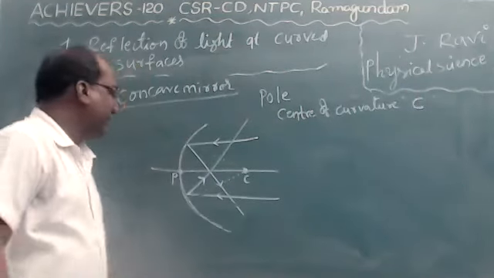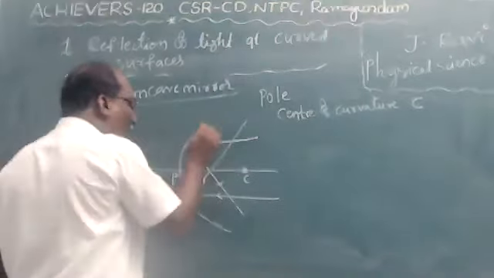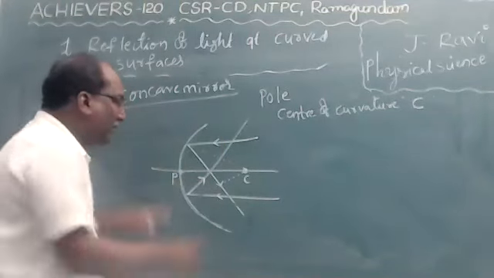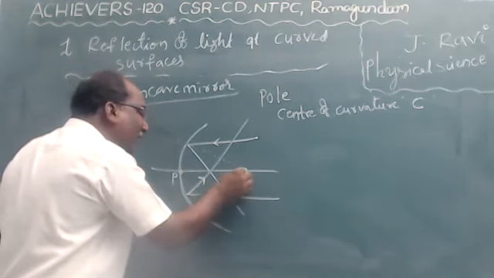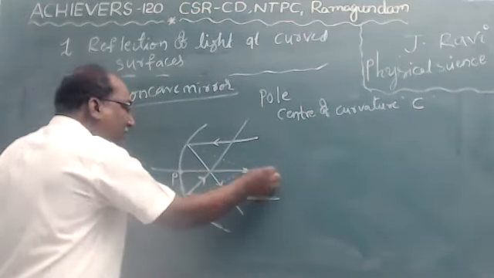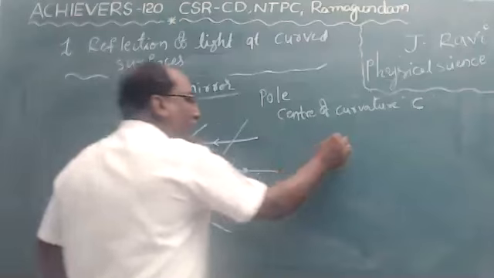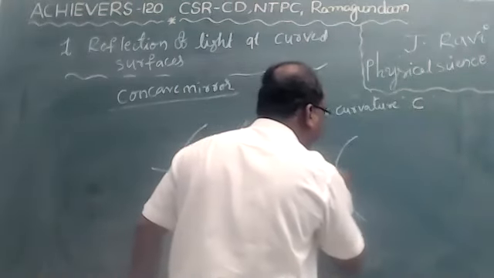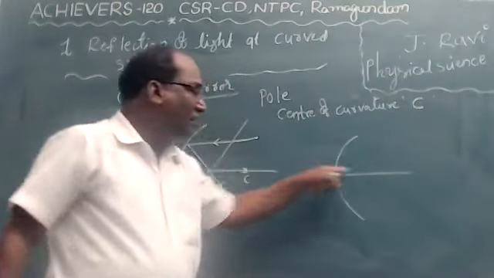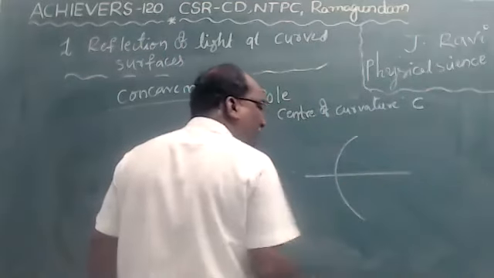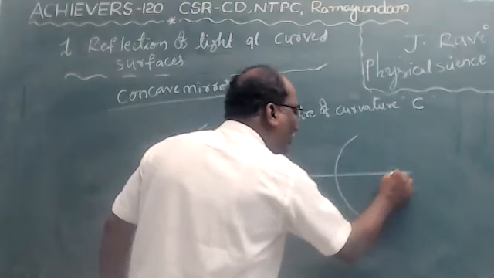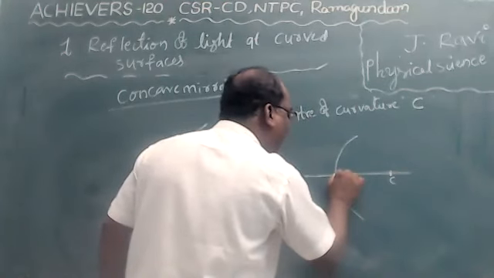Now observe, children, one horizontal line. See, it is a horizontal line. This line passes through the center of curvature and the pole.